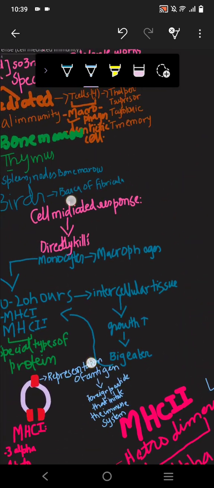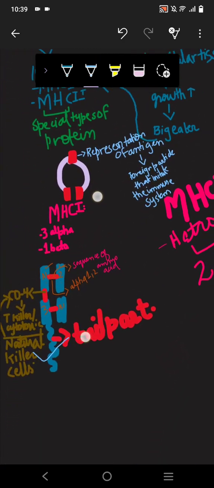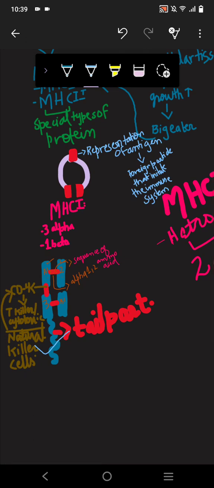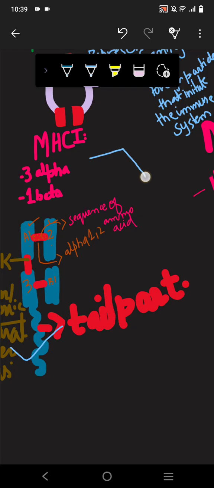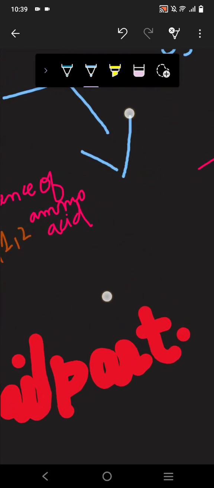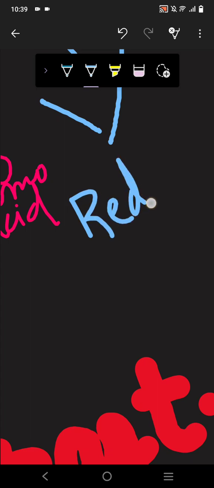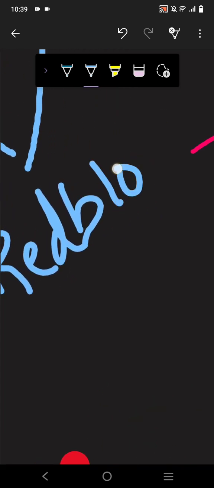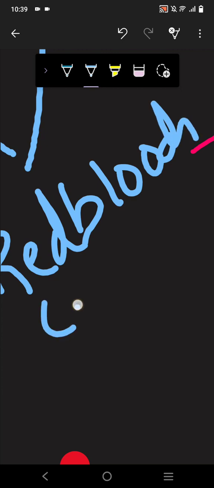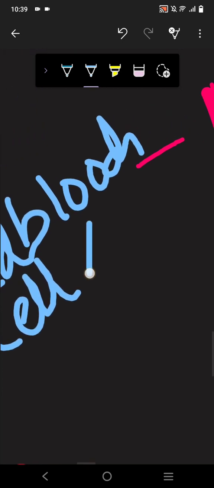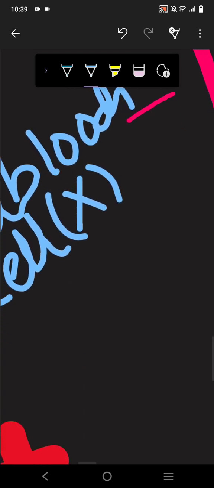Let me tell you one thing: MHC1 is present in all the nucleated cells, but MHC1 cannot be present in non-nucleated cells. What is a non-nucleated cell? Red blood cells. In red blood cells it is absent, so instead CD45 is present.